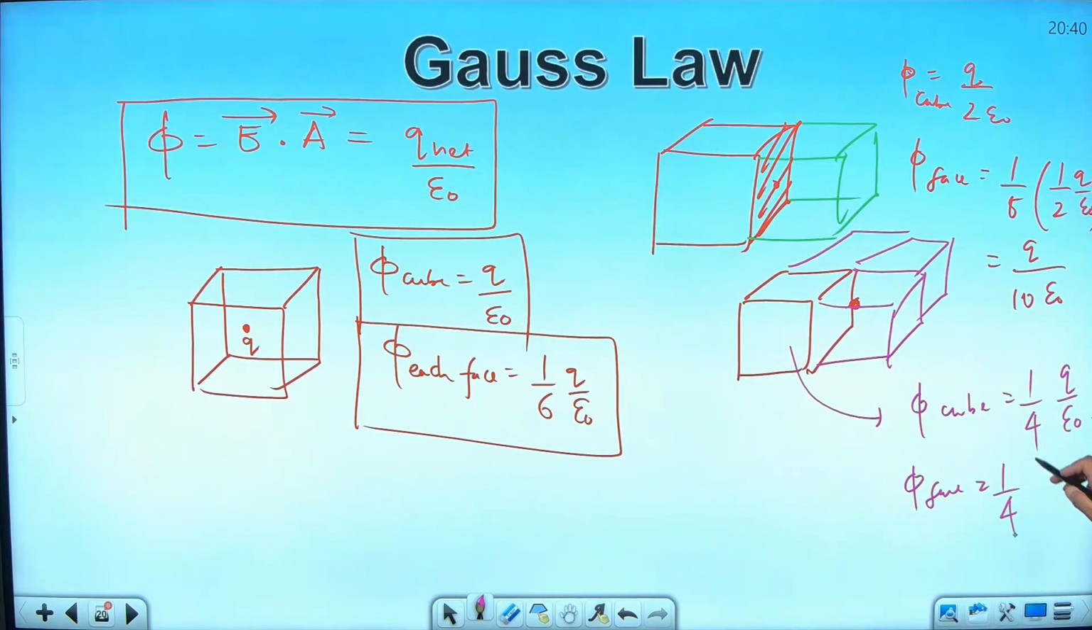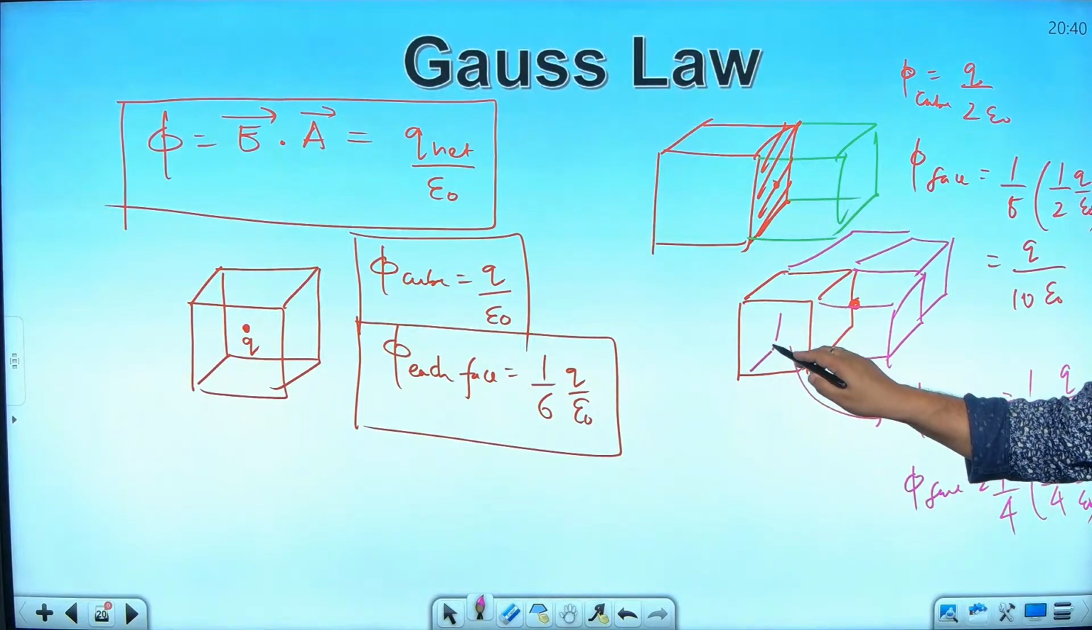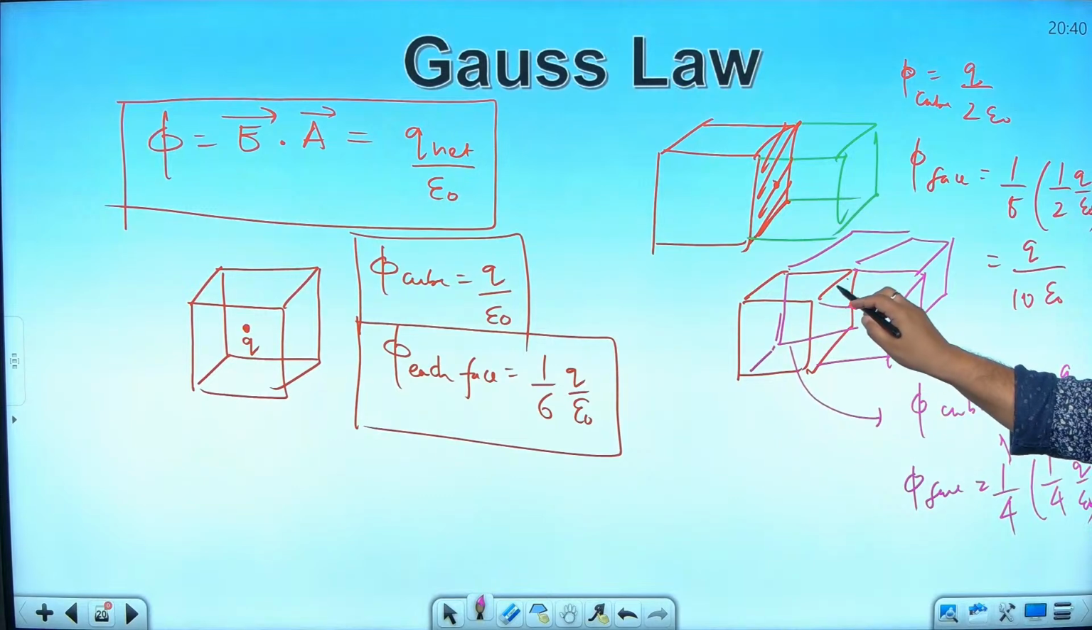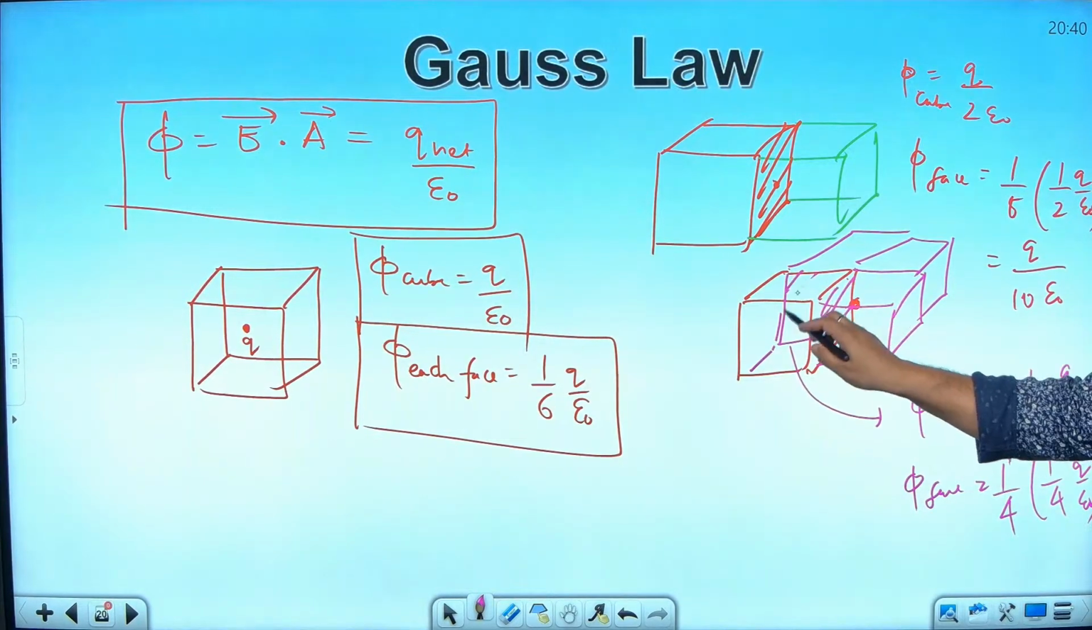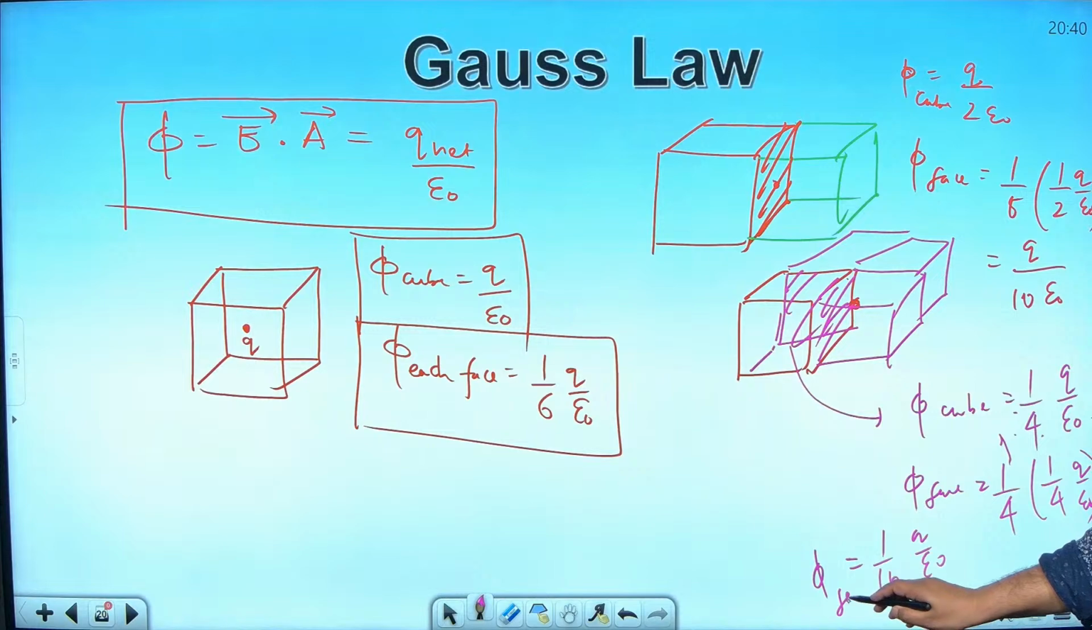1 by 4 times of 1 by 4, isn't it? Why am I taking 1 by 4? I said, how many faces the charge is attached to, those will be neglected. So in this case, out of these 6 faces, this charge is getting attached with this face as well as this face. These two will be neglected, remaining are only 4. So 1 by 4. So how much will it become? 1 by 16 times of q by epsilon naught, flux through each face.